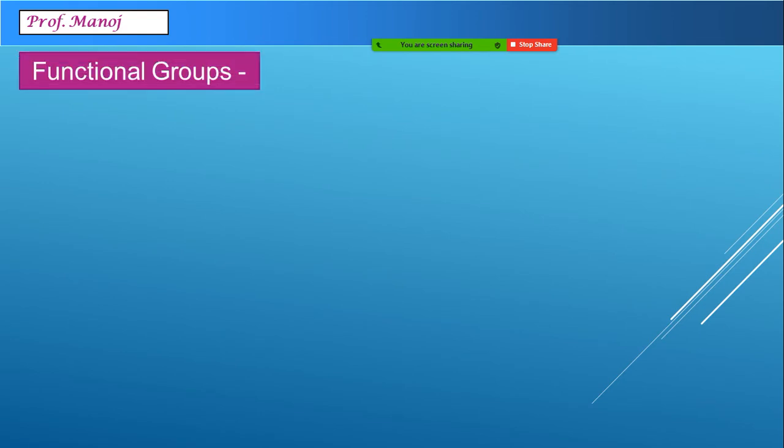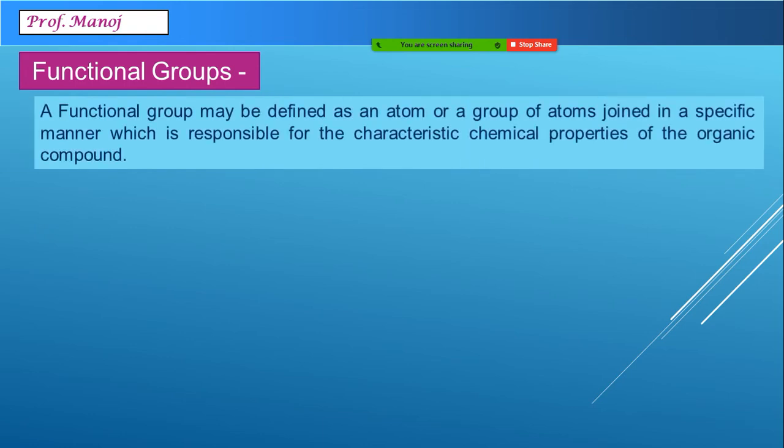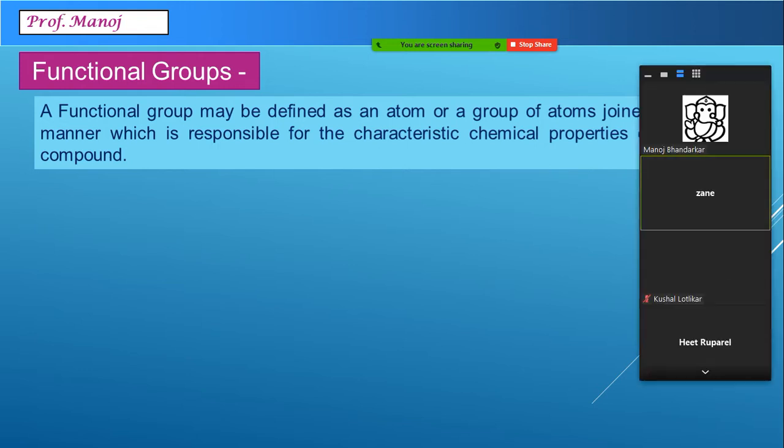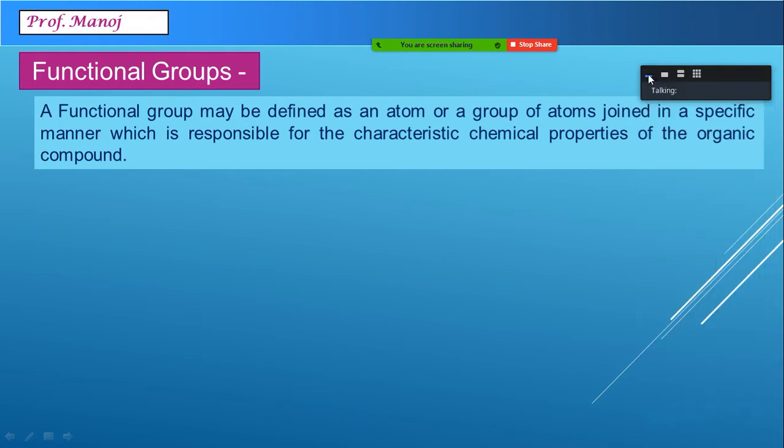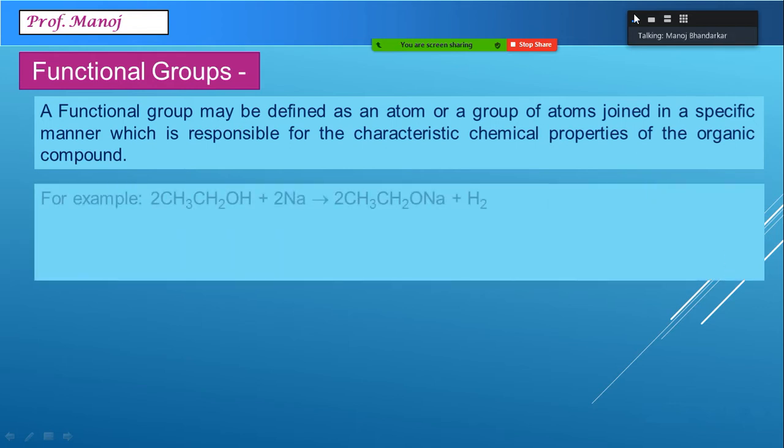After the classification of structure, let us come to functional group classification. Now, the functional group concept definition goes this way, that it can be either an atom or a group of atoms joined with each other in a specific manner, which is responsible for the characteristic chemical properties of the organic compounds. So, for example, if you see a reaction of ethanol reacting with sodium, it produces the compound sodium ethoxide with evolution of hydrogen.